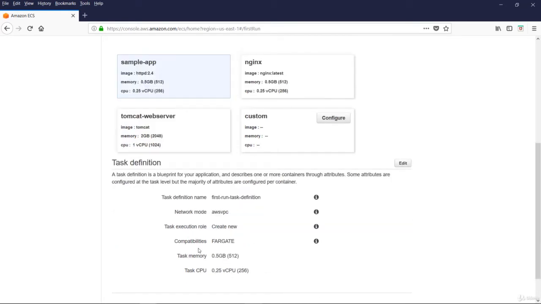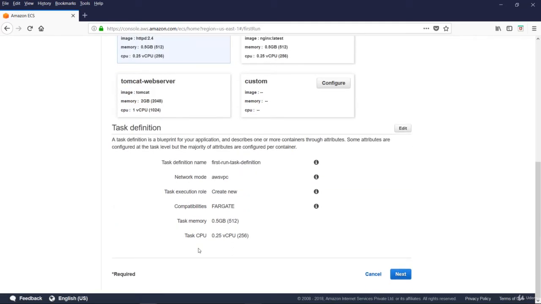Next is task definition. The task definition is a text file in JSON format that describes one or more containers that form your application. A task definition is a blueprint for your application and describes one or more containers through attributes.